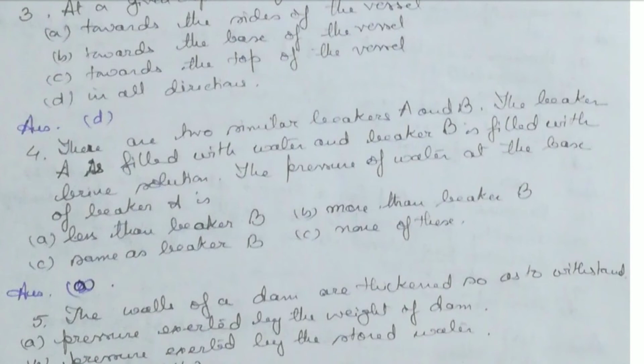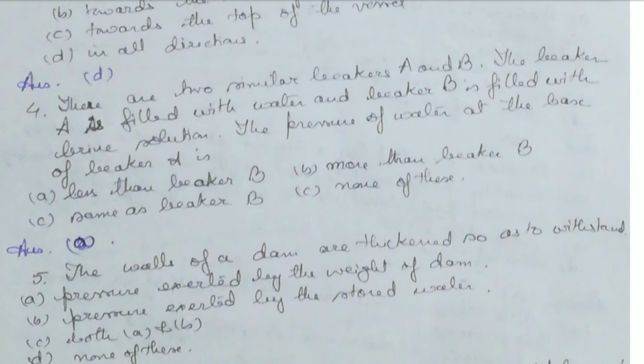The pressure of water at the base of beaker A is less than beaker B. Water is a liquid, and liquid pressure is directly proportional to density. The density of the brine solution is more than plain water, so plain water exerts less pressure than the brine solution. So option A is the correct answer.